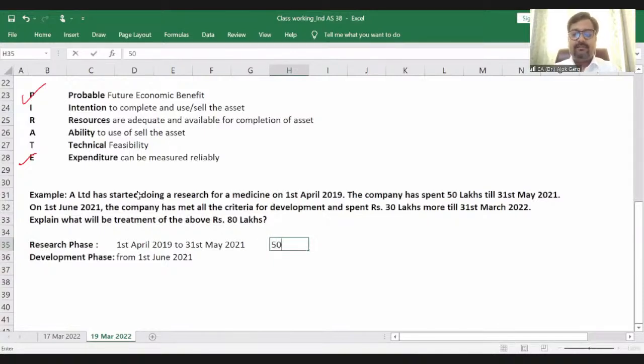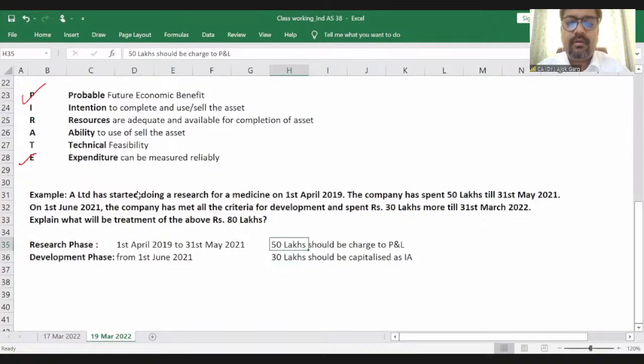50 lakhs should be charged to P&L. And this 30 lakhs should be capitalized as intangible asset. Right? This is the answer for this. I hope it is clear to everyone. Yeah. Now Sairam has a question.